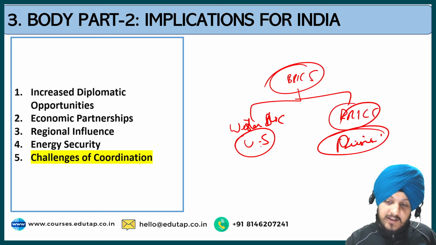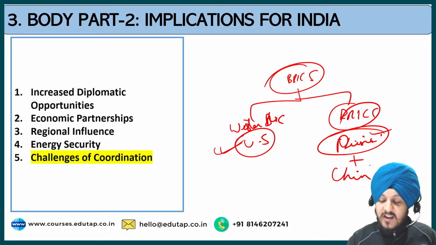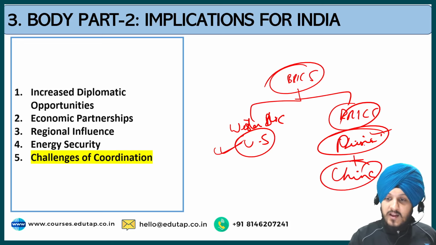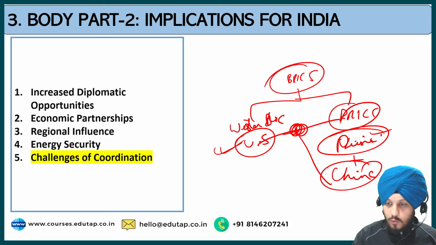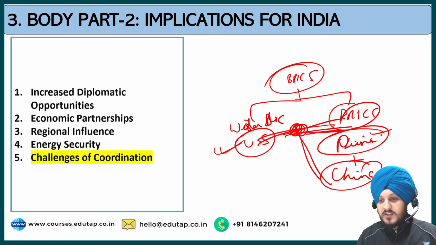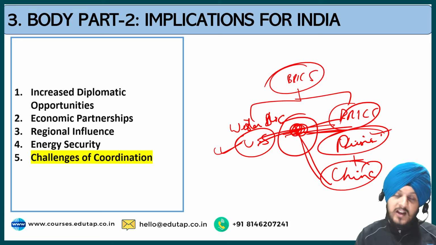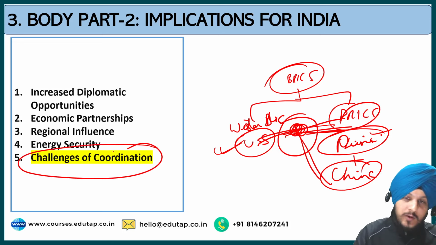India has friendly relations with both Russia and America. In addition to that, China is also a member of BRICS. So India needs to coordinate its effort with these global powers so that it can extract maximum benefit out of these cooperations. That is the broad idea behind the challenges of coordination.